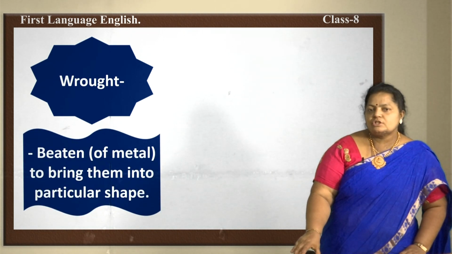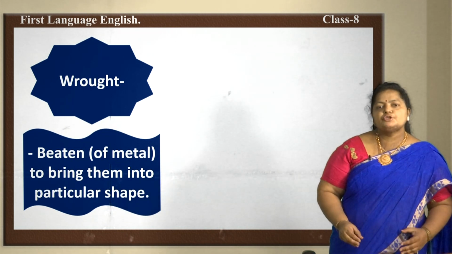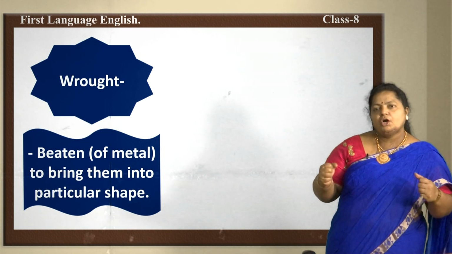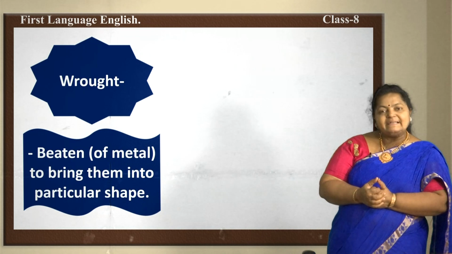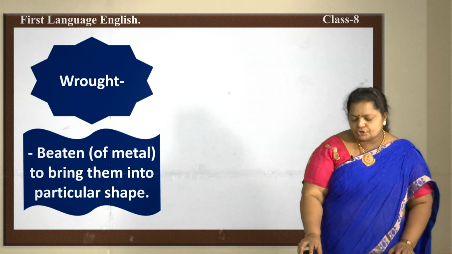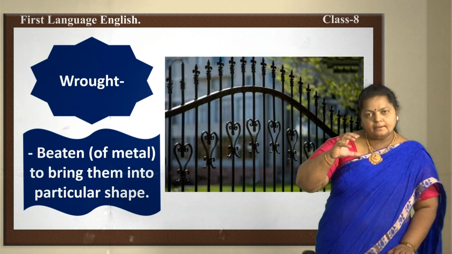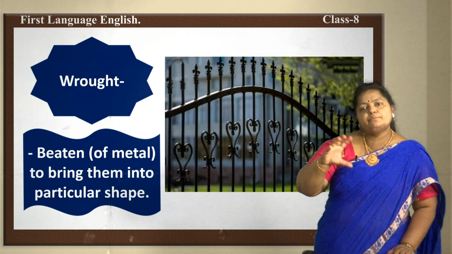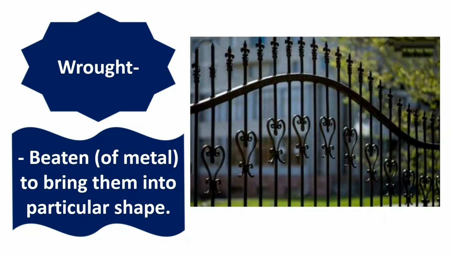Wrought. Beaten, that is, what is beaten here? Metal. Beaten of metal to bring it into a particular shape. When you beat something only, it will be wrought. This process, beating of metal, is being called wrought. So, when the metal is being beaten like this, it can be brought into different shapes. So, for that it has to be wrought.